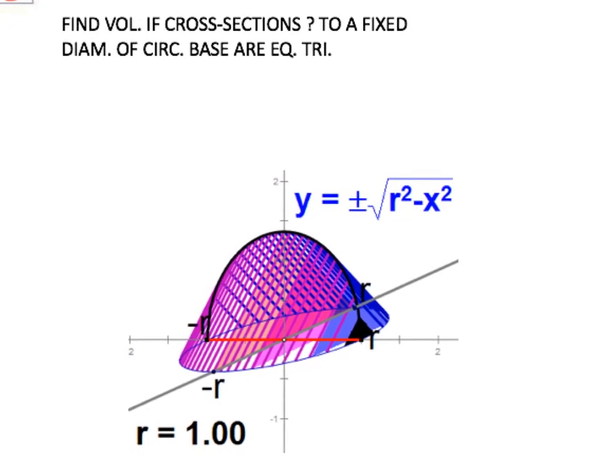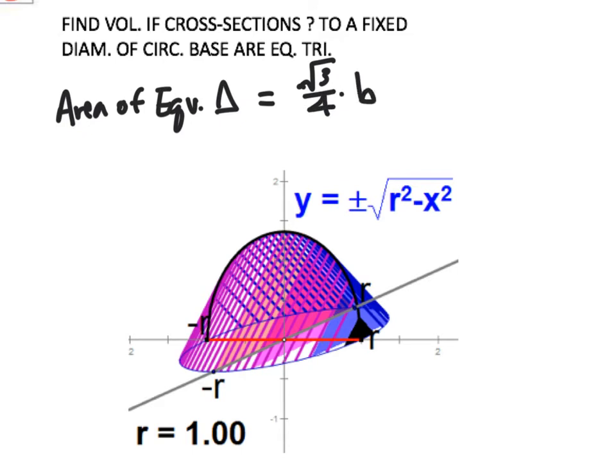triangles. The thing we need to remember here is that the area of an equilateral triangle is equal to the square root of 3 divided by 4 times the base squared. This is something I've derived using geometry and a 30-60-90 triangle. You can come up with this on your own, and we'll talk more in class about how to get that.